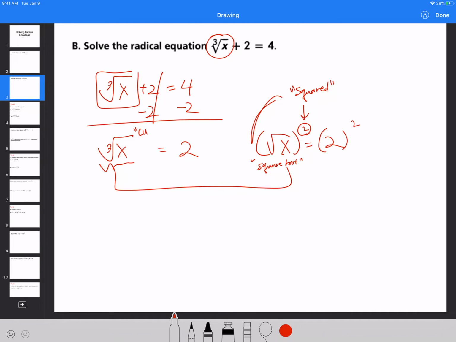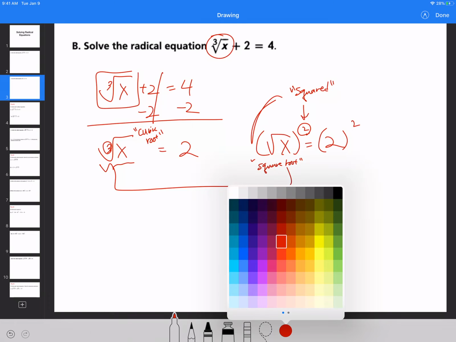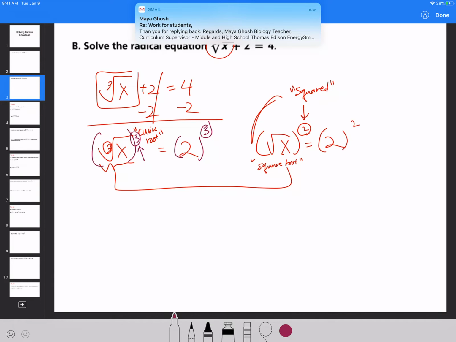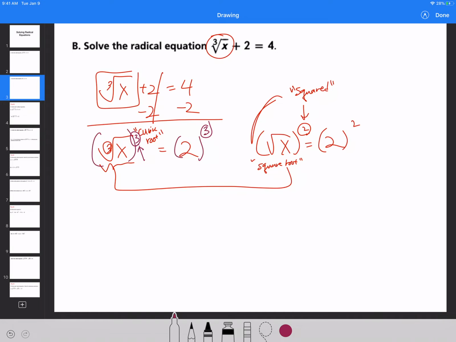This is cubic root, because of this radical, a small number in that index that says 3. So what we need to do is the opposite of cubic root, which means it's going to be cubing both sides. So I want to cube this side, so I'm going to raise that to a power of 3, and raise this also to a power of 3, and that's basically what's going to happen to get rid of the cubic root. So you cube it.